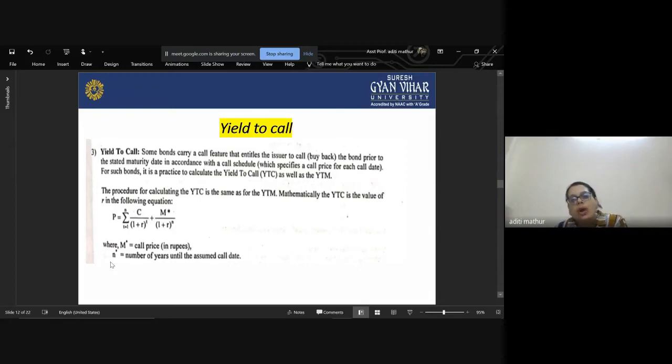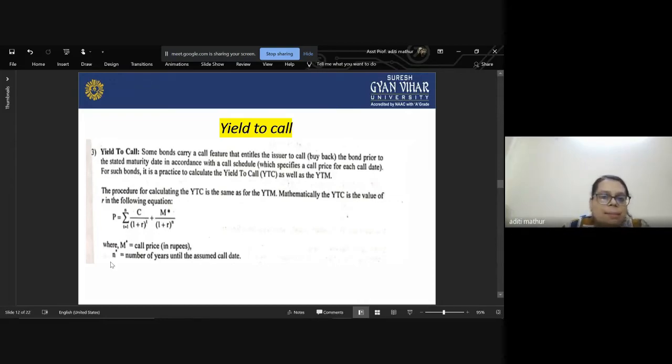But this yield to call is a feature which gives the advantage to the investors to go and buy back or get the money back, right? So how to calculate the value for such types of security?